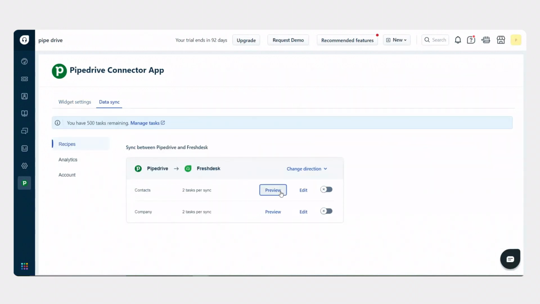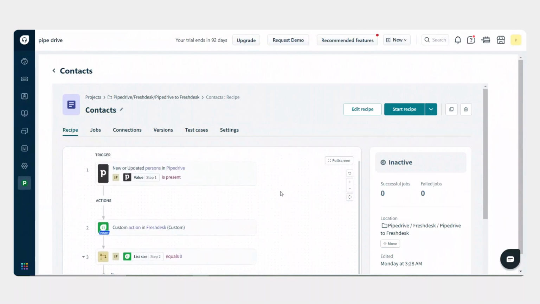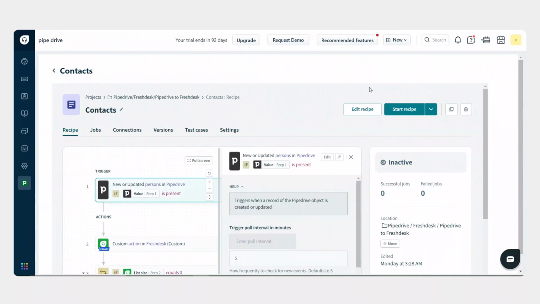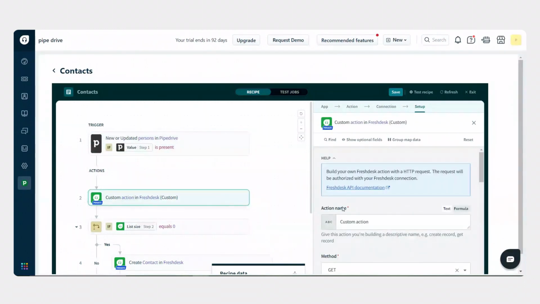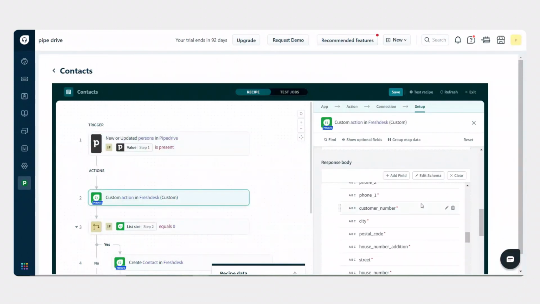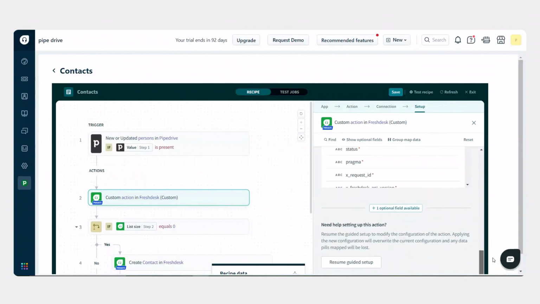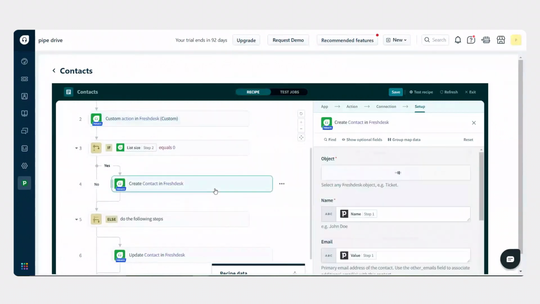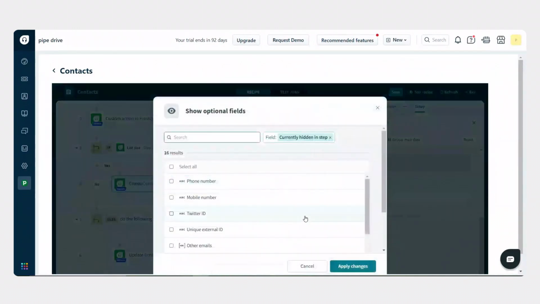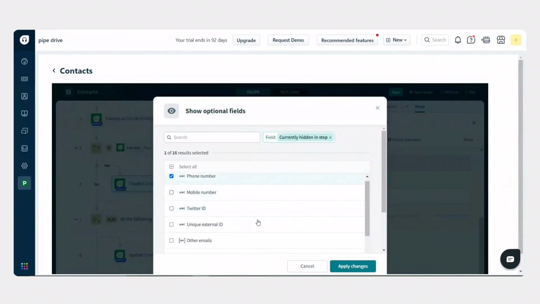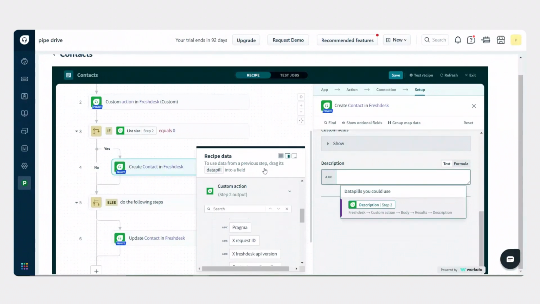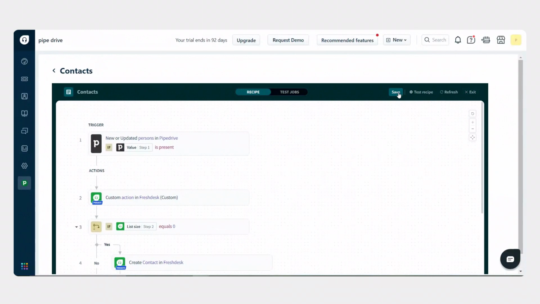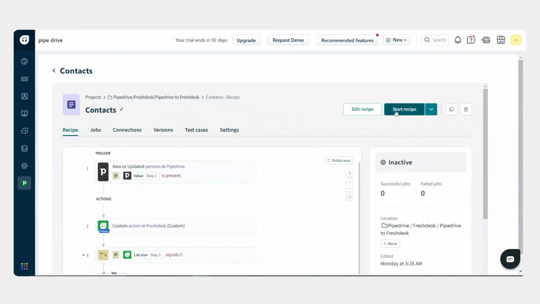Click the Preview button to view the recipes. Here you can edit the recipes. Once finished editing, click the Save button. Click Start Recipe to run the process.